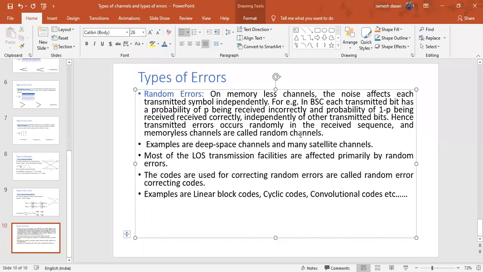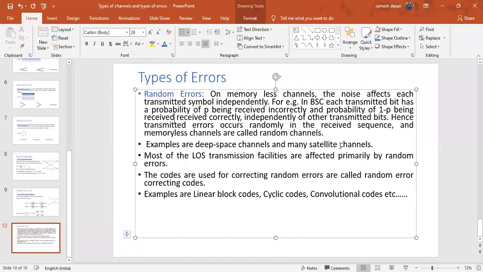Memoryless channels are also called the random channels. Memory channels are also called the clusters. Cluster channels are burst channels. Okay, that is in the next slide. Hence, transmitted errors occur randomly in the received sequence. These type of errors are known as the random errors, and these channels are known as the random channels. And the examples for these random channels are deep space channels and many satellite channels. Satellite channels and deep space channels are the examples for random channels.